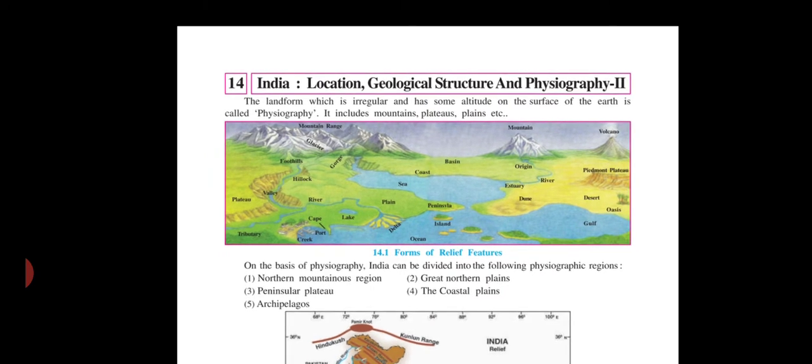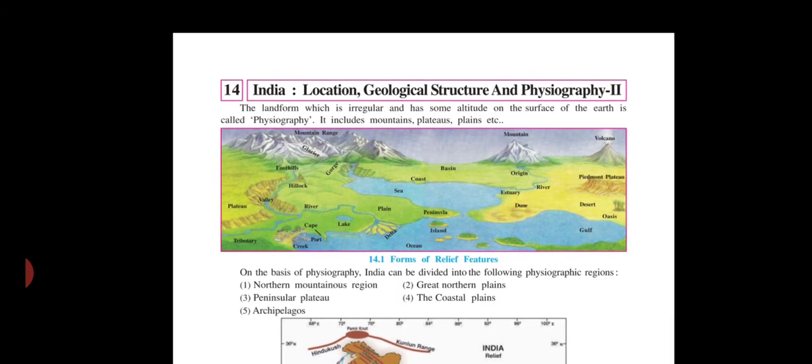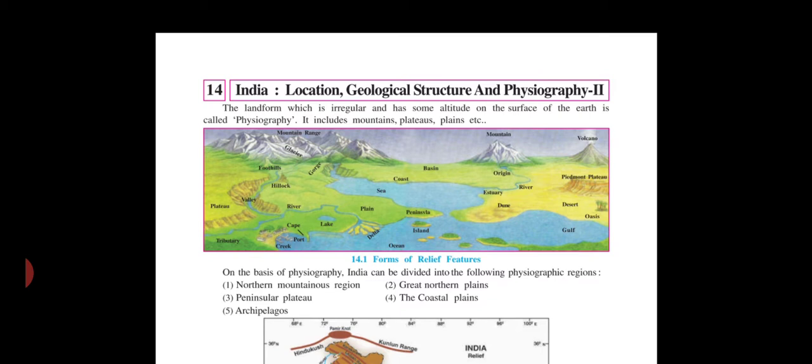So, on the basis of physiography, India can be divided into how many physiographic regions? Okay, beta. On the basis of physiography, India can be divided into 5 physiographic regions.